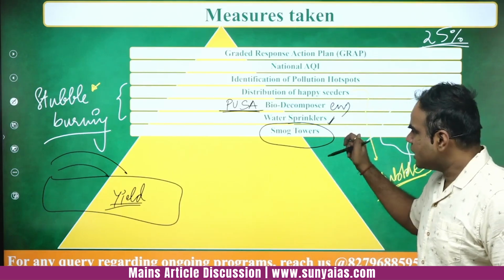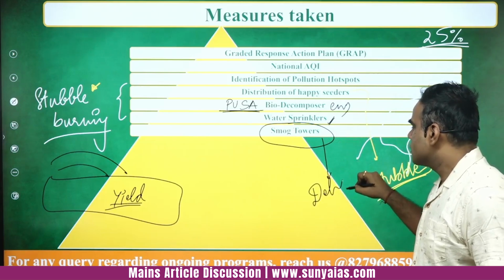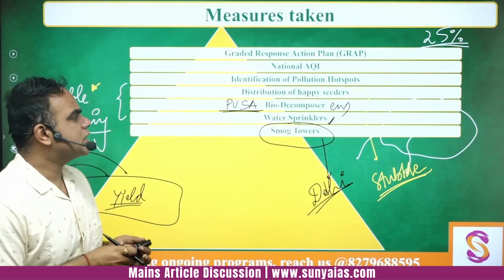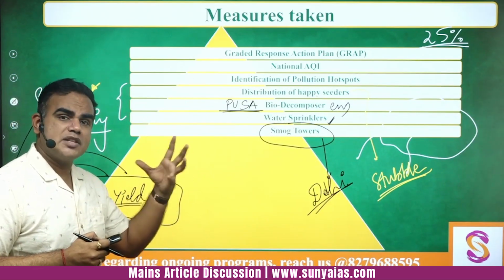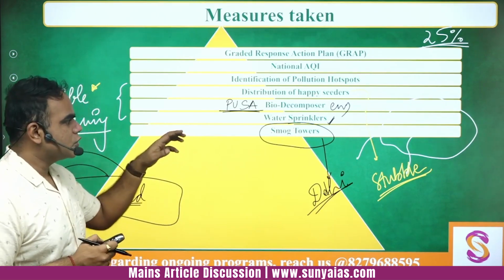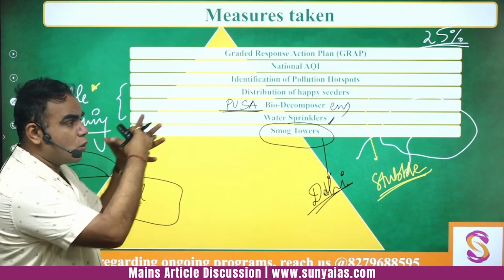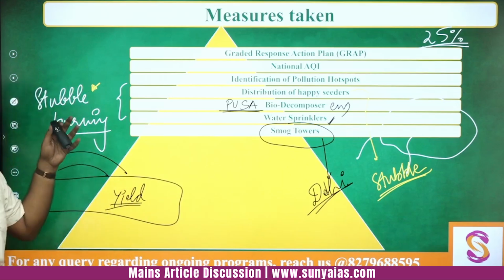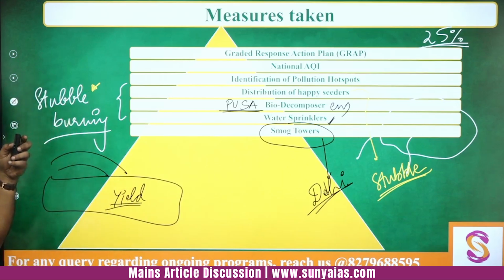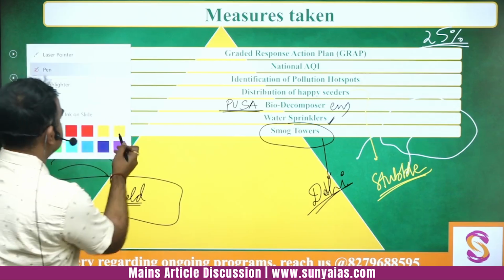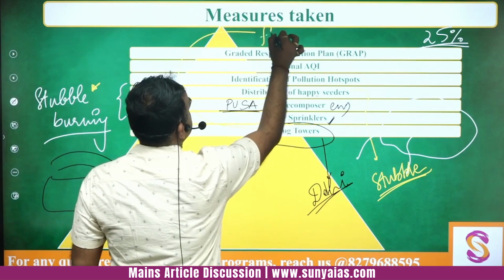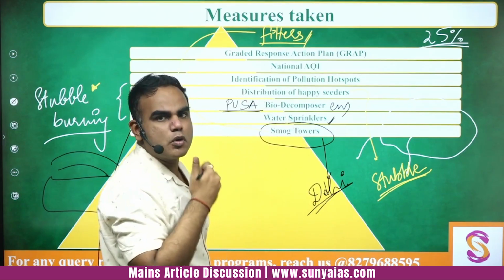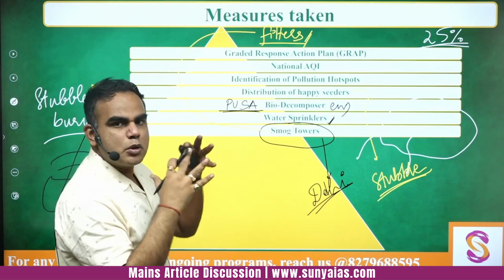Okay. In fact, in Delhi also, smog towers had been installed, but again, this requires more investment. More investment both in terms of technology and money. And again, you have to take care of the whole area of NCR. So we have to install more smog towers. But for starters, yes, we did have smog towers also. So the whole idea here is you will have big, large filters. Filters, and ultimately the whole idea is to purify. So you have fans, you have filters, so that you can purify the air. Okay.